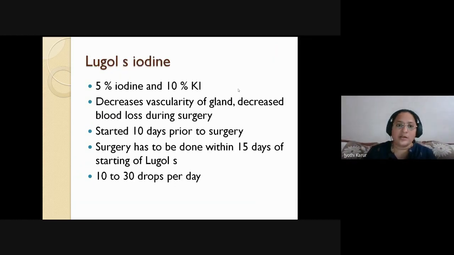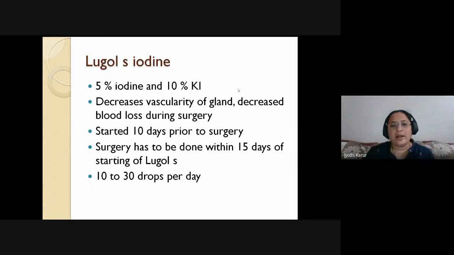As you all know, Lugol's iodine, I'm just going from the MCQ point of view, or it can be asked as a short note or short answer. What exactly is its composition? It is 5% iodine and 10% potassium iodide. What is its function? It is taken as 10 to 15 drops TID. It decreases the vascularity of the gland.